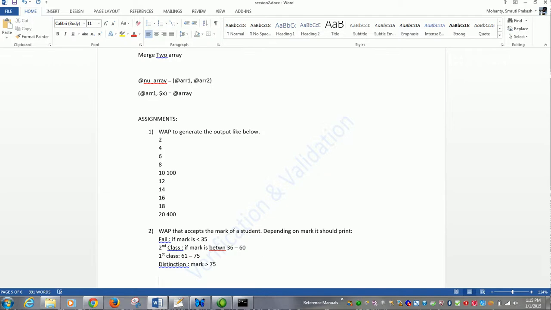Now third, read 5 numbers from the user.